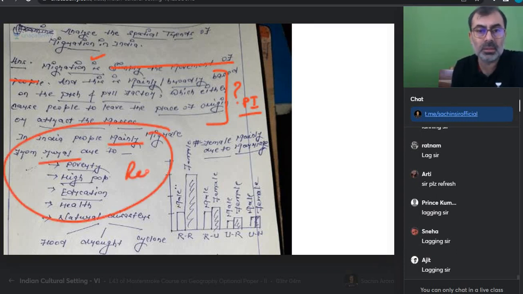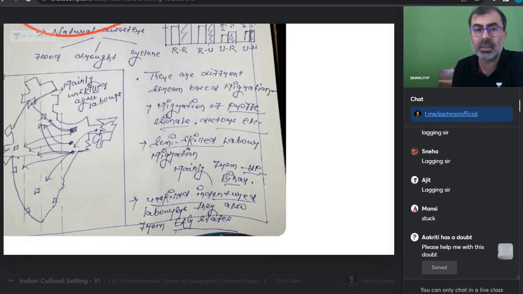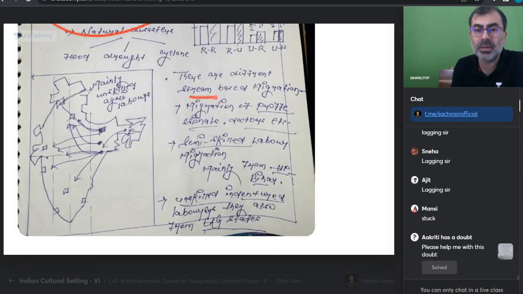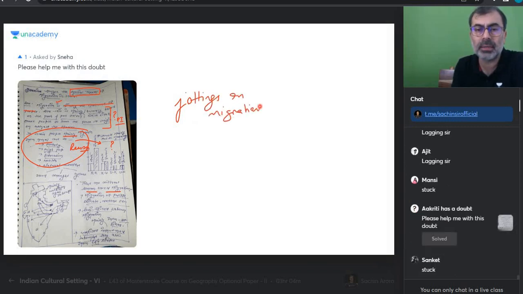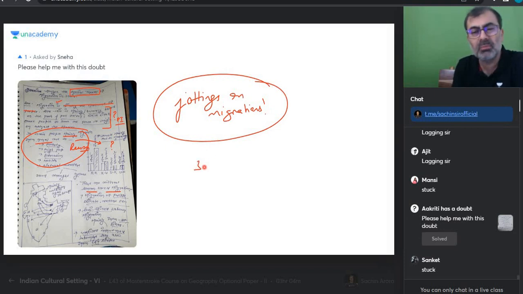Now you're giving me reasons. I did not ask you that, give me the spatial trends. True. So you've written something on reasons here, but here you are attaching a graph which is not related to this. What you're writing on the margins, the graph is not related. There are different streams of migration, factors, semi-skilled labor. So this is, I would say, rather than an answer, jottings on migration. Poor structuring, and you've not done that. So probably 30% score. Get that?